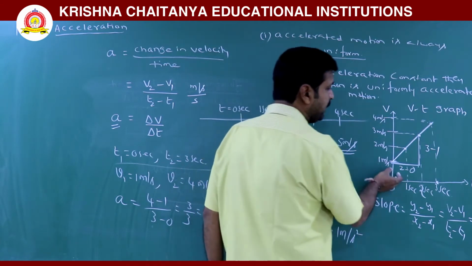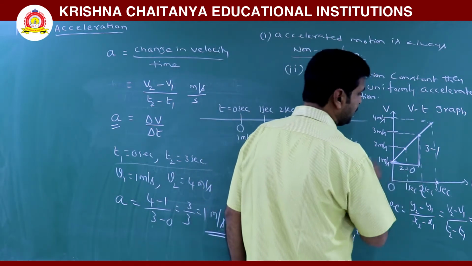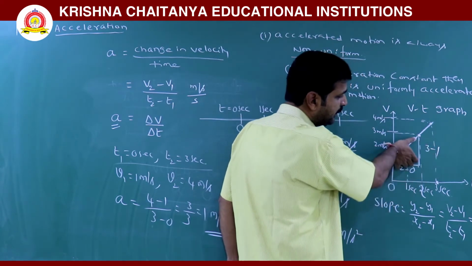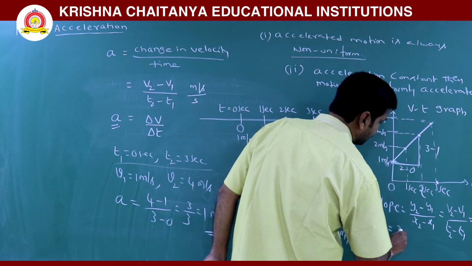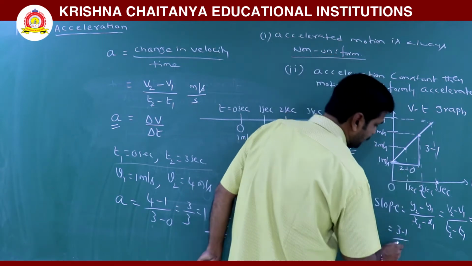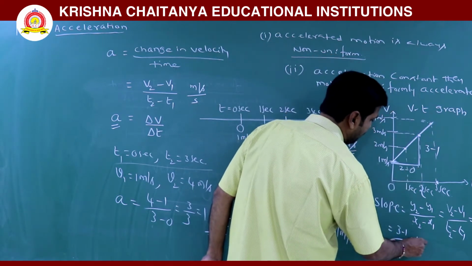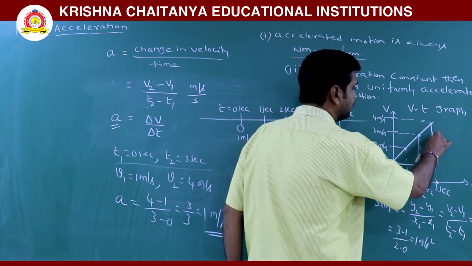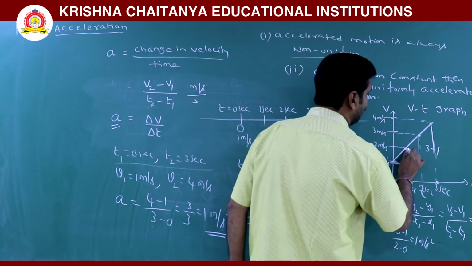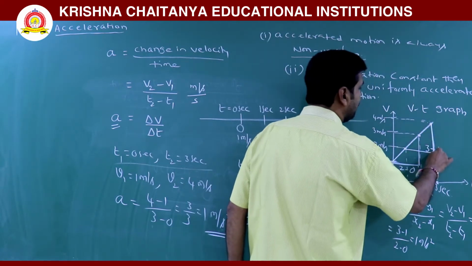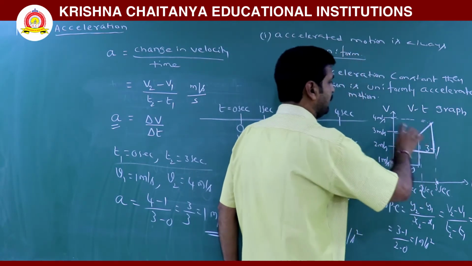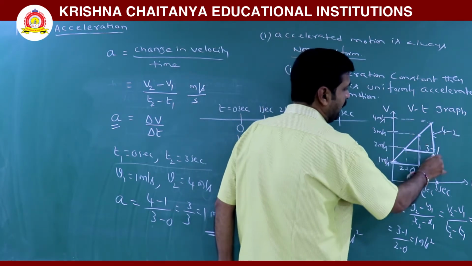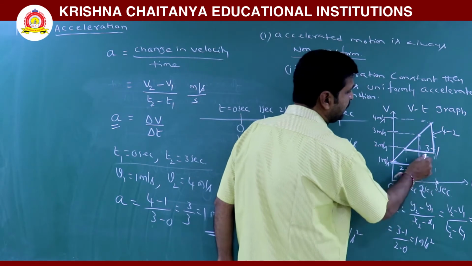For example, here in between 2 to 0 seconds, the slope is V2 minus V1, this is 3 minus 1 by 2 minus 0, means 1 meter per second squared. Now for this one, if you write, this is 4 minus 2 and this is 3 minus 1.